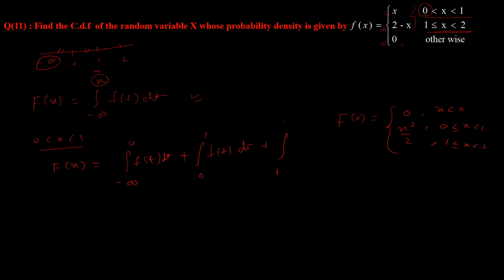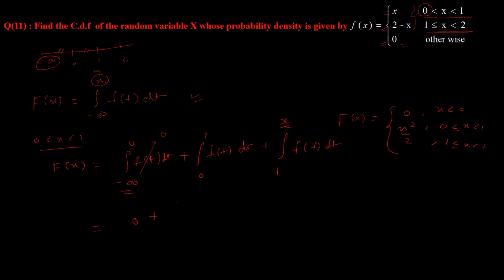So the last limit will be 1 to x, that's all. Minus infinity to 0, you don't have any function, it is 0. 0 to 1, you have function x.